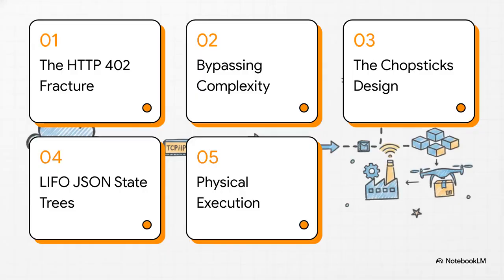So, here is our roadmap for today. First up, the HTTP 402 fracture. Second, bypassing Ricardian complexity. Third, the chopsticks design solution. Fourth, LIFO JSON state trees. And finally, physical execution with Cheerbot.